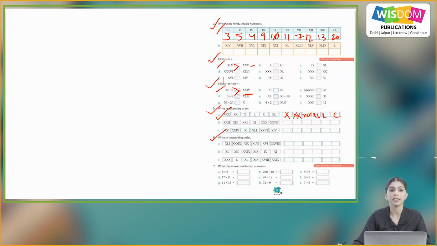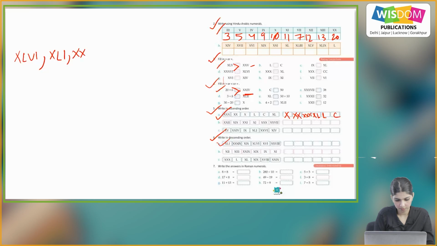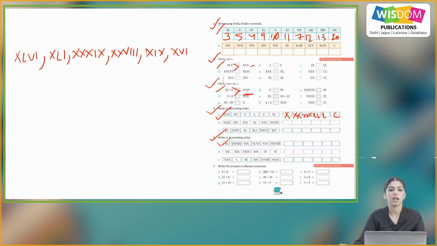Question number 6, write in descending order. So similarly, here we will write the Roman numerals in descending order. A part, so we will write it as, so this is the descending order.